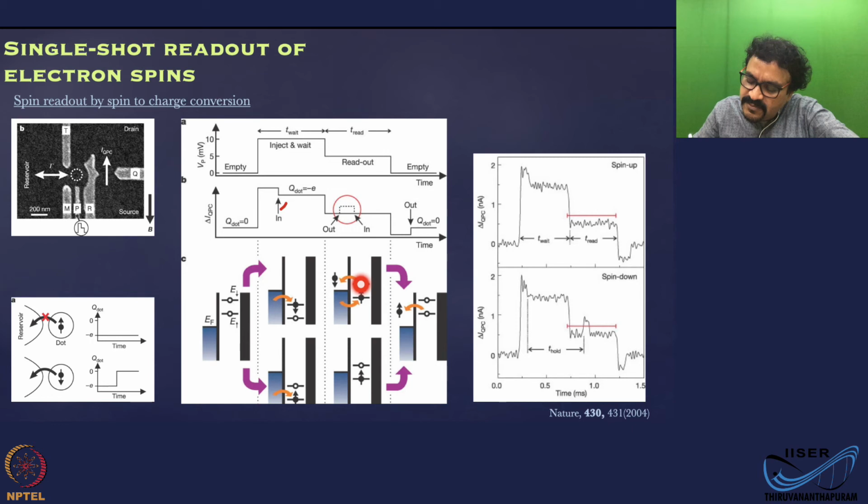So what you are doing here is you have detected the spin information. You have read the spin information of the dot just by measuring the charge. So this is one way to read out. This is spin readout by spin to charge conversion. That's what you have done.